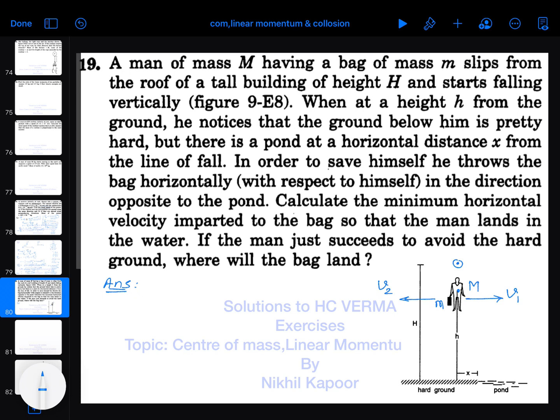Calculate the minimum horizontal velocity imparted to the bag. So we have to find v2 so that the man lands in the water. Let me first solve this part. After throwing the bag, the motion of the person becomes projectile motion, of the type projectile thrown horizontally from a certain height. So the person should fall just into the pond, that is at a distance x away. In that case the distance x is nothing but v1 into the time taken to fall.